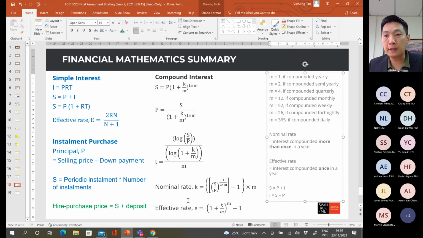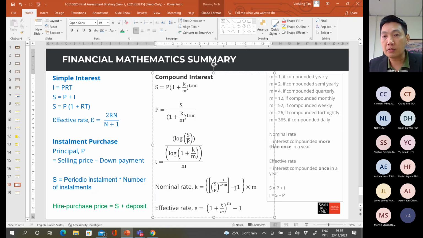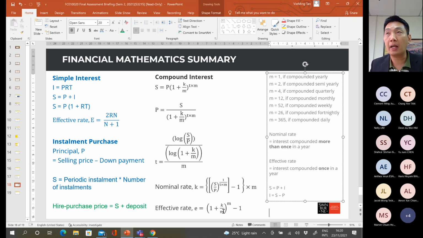So how to get the nominal rate? For the effective rate, you can use this formula, which is 1 plus the nominal rate divided by M, power M, minus 1. The usefulness of the effective rate is to compare two sets of investment, to compare which one is more worth investing in.